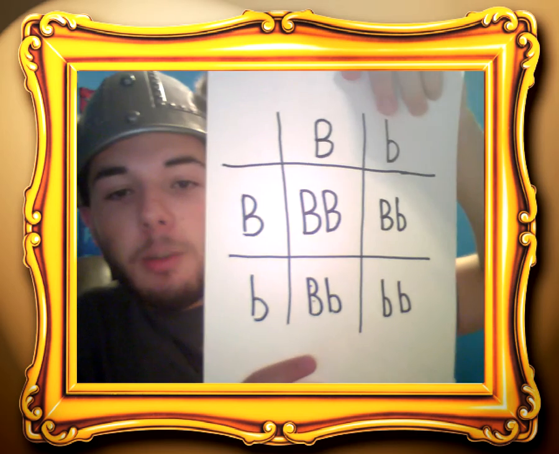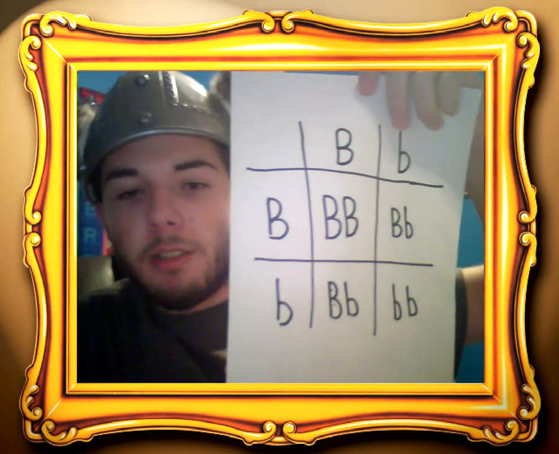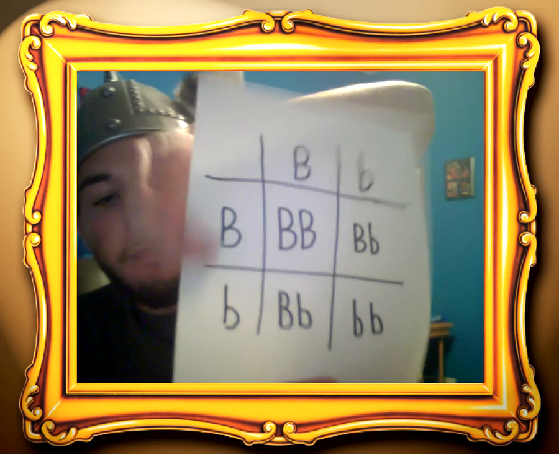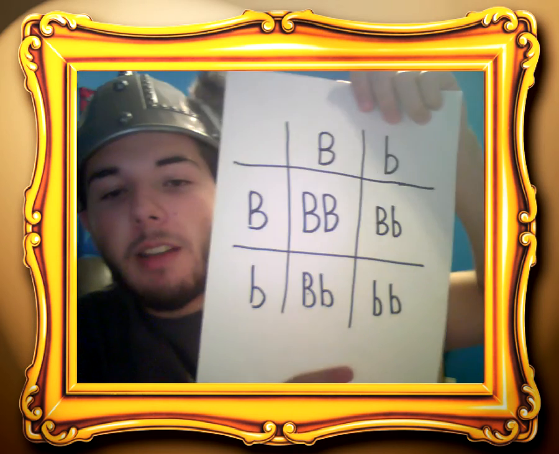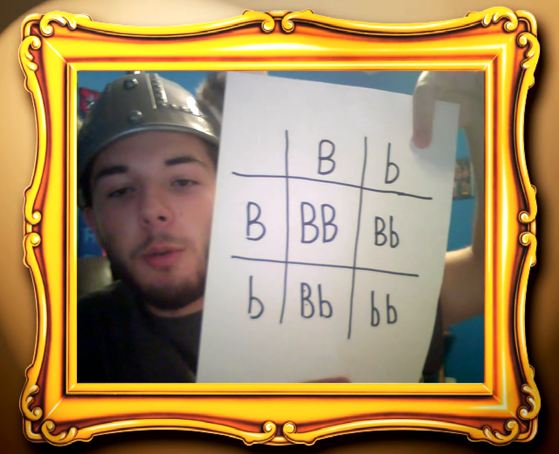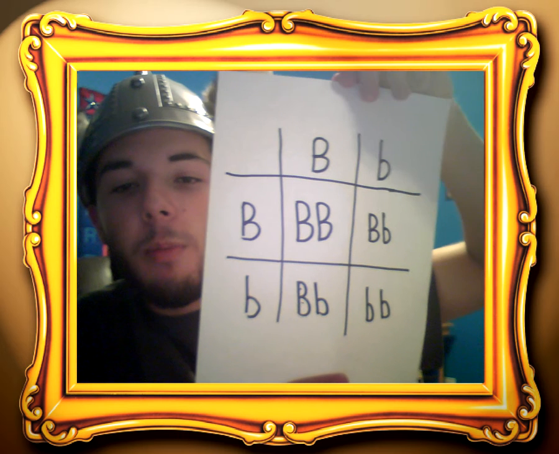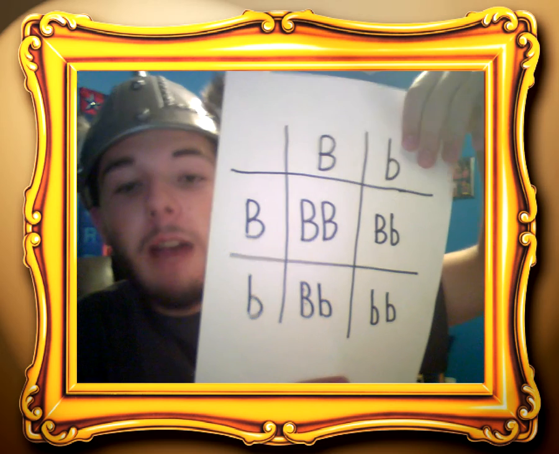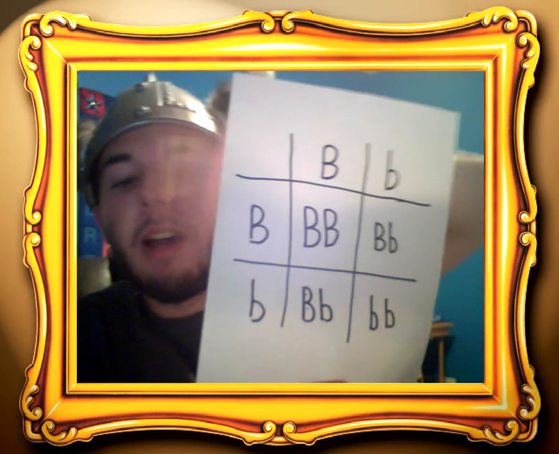It is possible to predict the alleles that will be present in the offspring through the use of a Punnett square. This is a Punnett square. Each organism has two alleles for the same gene. So the parents would be here and here. As you can see, both of these parents have both a dominant brown eye allele and a recessive blue eye allele. The dominant allele will overpower the recessive allele. So in this instance, the brown allele overpowers the blue allele, and both of these parents have brown eyes, but they carry the blue eye allele.